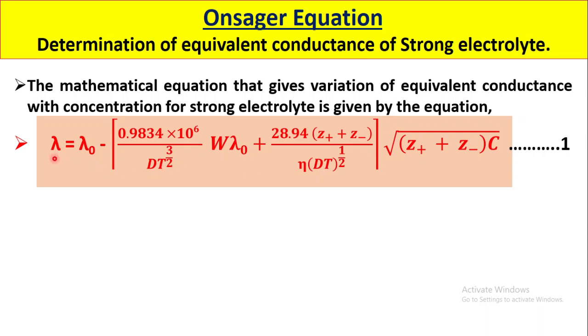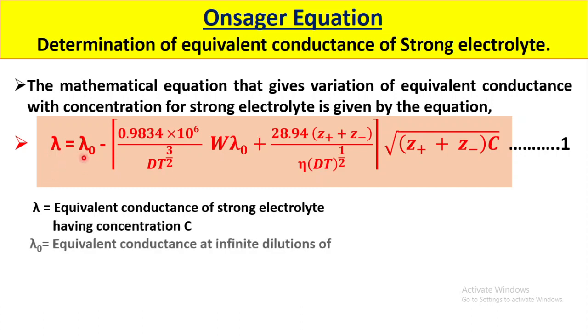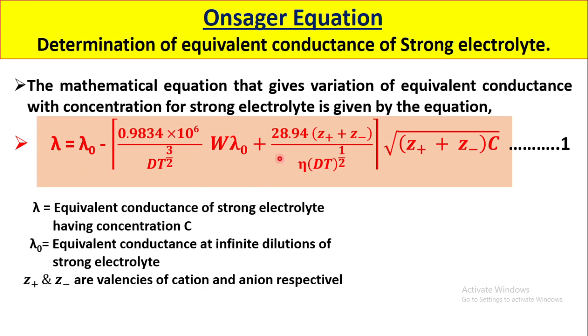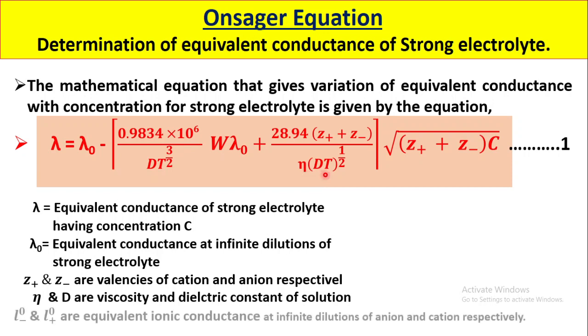Here lambda represents the equivalent conductance of strong electrolyte at a given concentration. Lambda 0 represents the equivalent conductance at infinite dilution for the strong electrolyte. Z plus and Z minus represent the valencies of cation and anion respectively. Small eta and capital D stand for the viscosity and dielectric constant of the solution, and T stands for the temperature.